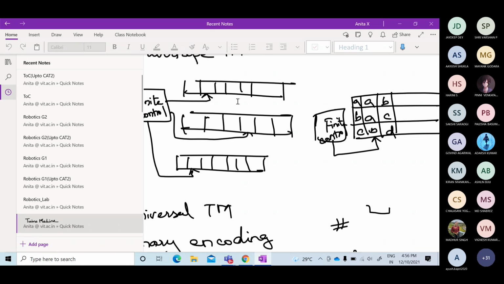If the string does not belong to that language, then it will enter into two categories. The first category is it may halt and reject, and the second category is it may not halt at all. It will enter into the infinite loop. That is recursively enumerable languages.